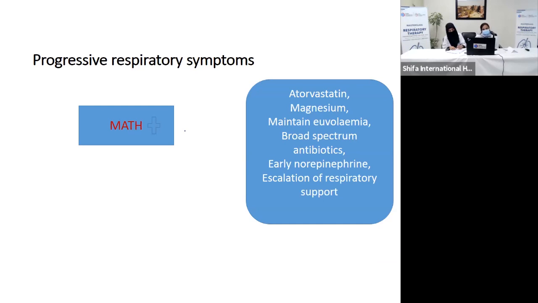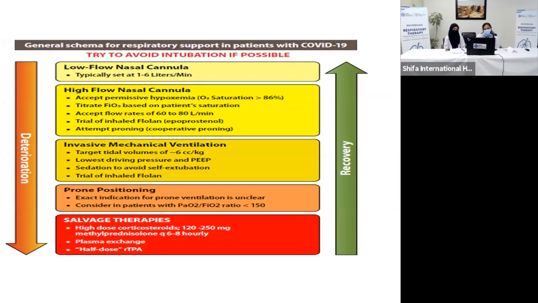We have to maintain euvolemia. Broad spectrum antibiotics can be used, procalcitonin guided, or if and when required. And in cases of vasodilatory shock, norepinephrine has to be started early. Then, if the patient is still not responding to the treatment, we have to escalate the respiratory support. So in COVID, we try to avoid intubation as much as possible by bridging oxygen supplementation with low flow nasal cannula, high flow nasal cannula, and then invasive mechanical ventilation with different vent settings.